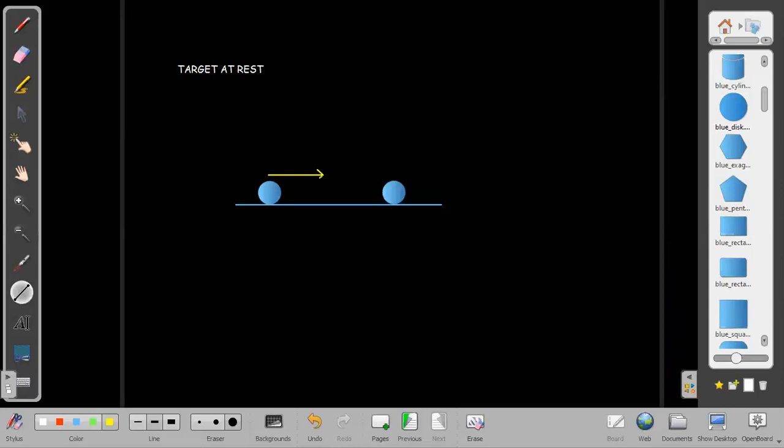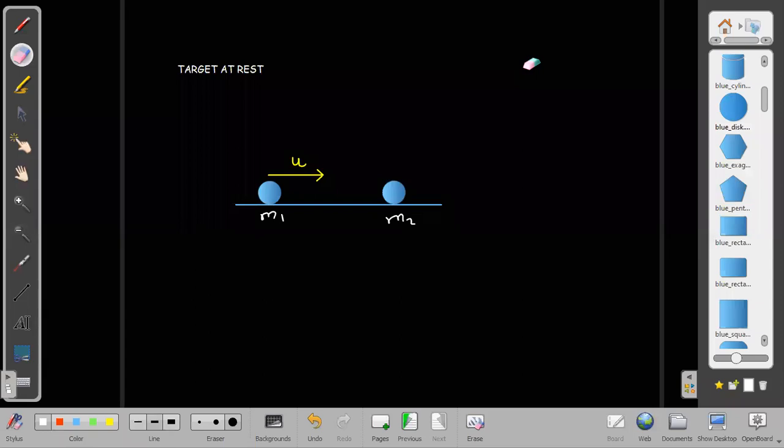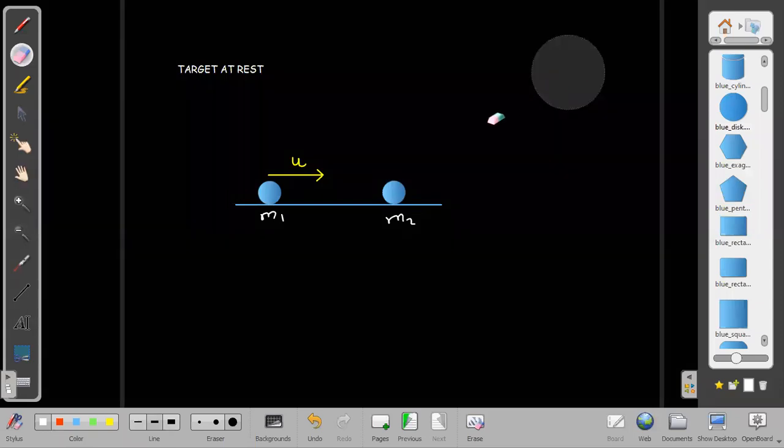Sir, today a similar model question came in the morning exam. This only, the target was at rest. Yes, sir, same question. Did you do it? Done, sir, but a wrong answer came. The option was not there, sir. Maybe we have done it wrong. So let us see once.